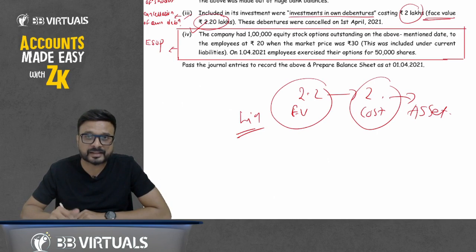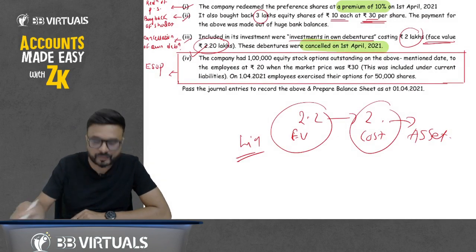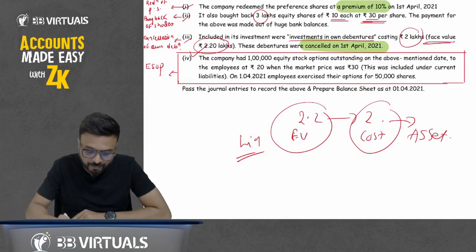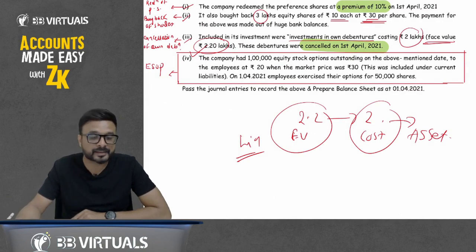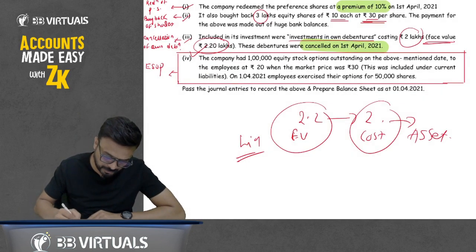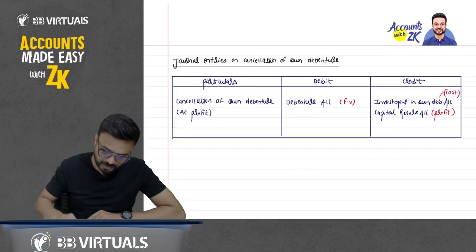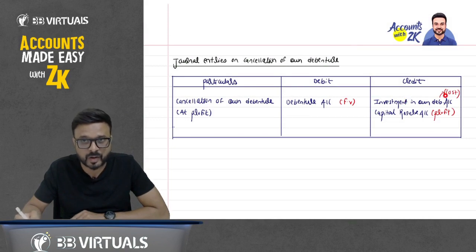So now we have to cancel it. These debentures were cancelled on 1st of April 2021. So we have to cancel this liability and we have to cancel this asset. Decrease in liability: the liability has a credit balance, so decrease in liability is debit. What entry will pass here? We have already discussed this point earlier. Decrease in liability: debenture account debit by face value. Investment, decrease in asset, is by cost, and the balance is profit which will be transferred to capital reserve.